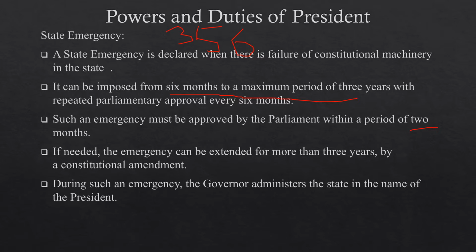If needed, the emergency can be extended for more than 3 years by a constitutional amendment. That means state emergency can be imposed from 6 months to a maximum period of 3 years. It can also be extended for more than 3 years by a constitutional amendment. During such an emergency, the governor administers the state in the name of the president.